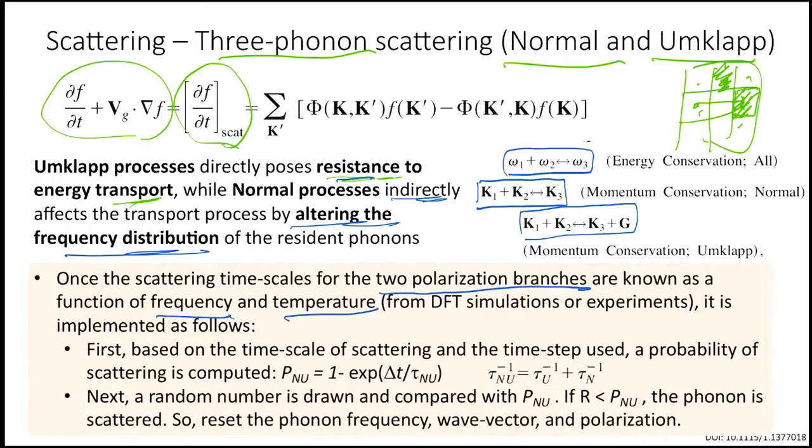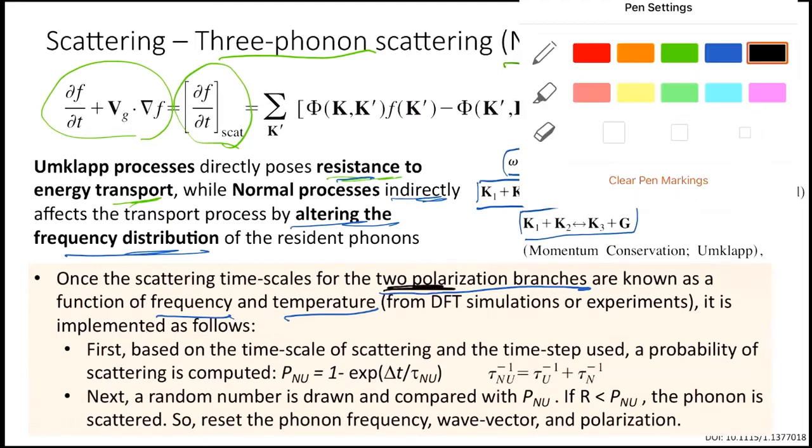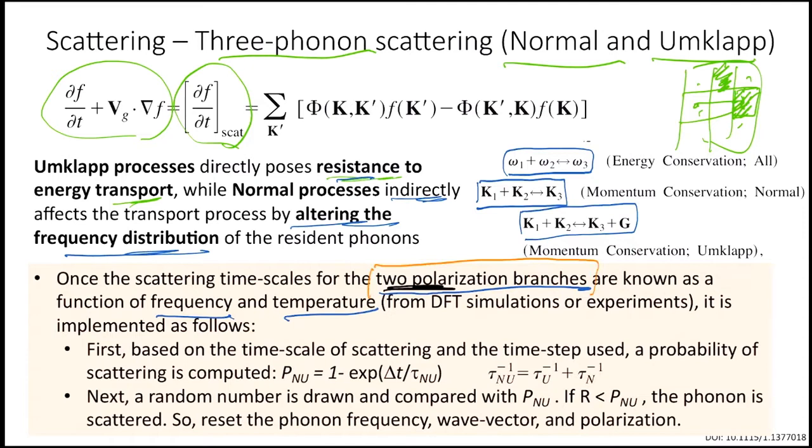So coming back to our slide, that's the kind of tau we are looking for. We need to know this tau for all polarizations, for both polarizations, like the transverse and longitudinal. We could get it from simulations or experiments. Once we have that, how could we implement it? If you solve the term by putting this Vg term to 0, you could get the expression for the time scale of the scattering, how the scattering would happen.